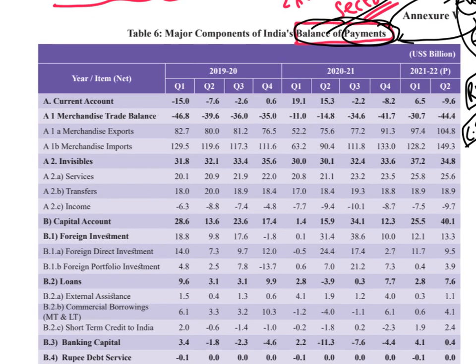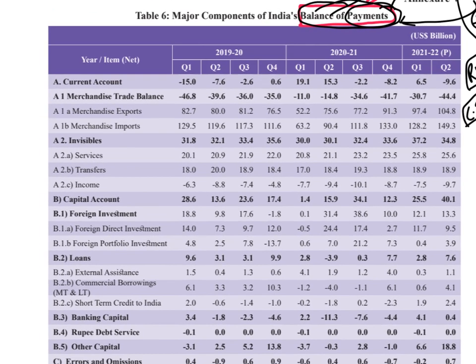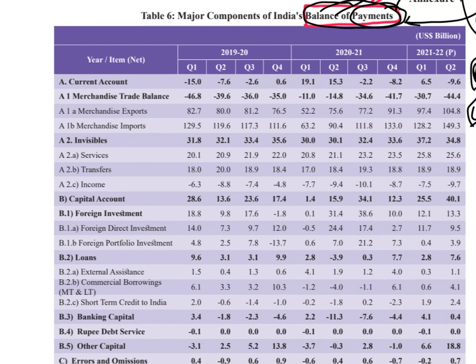So in this balance of payment statement, there are predominantly two major heads. One is your current account. The other one is your capital account. Very, very important. Current account and capital account. I will give you a simple tip to remember what comes under current account and what comes under capital account.